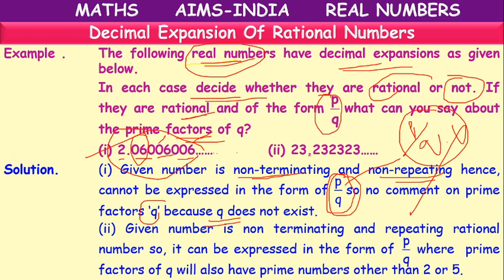Okay. Next, 23.232323 like that. So it is a non-terminating repeating decimal. So it can be represented as P by Q. But non-terminating repeating, how to comment on their factors? The Q can have factors other than 2 and 5. So, like that we can comment.